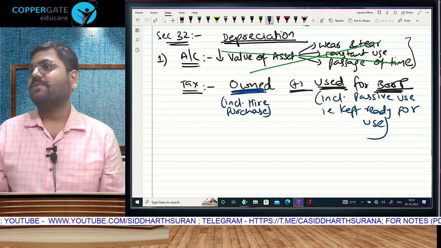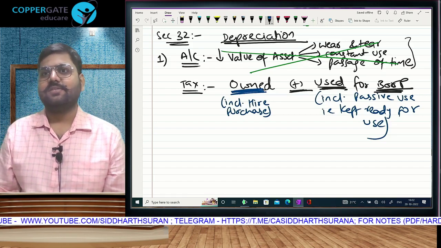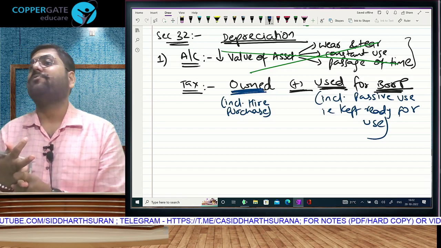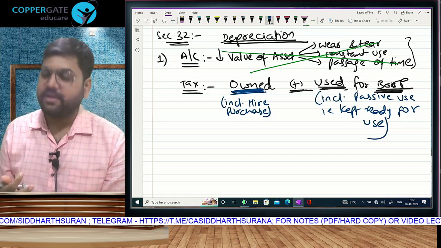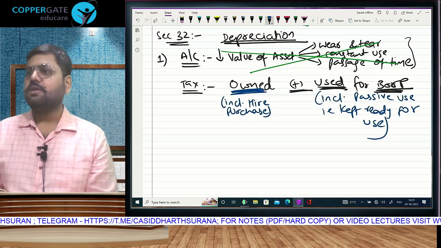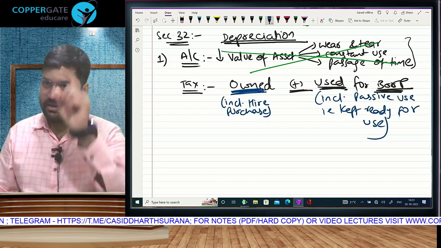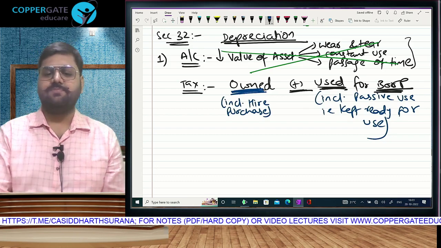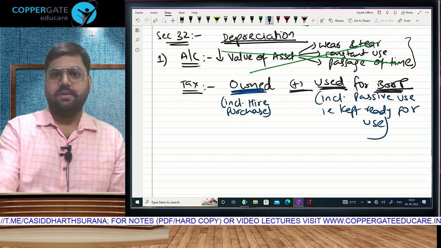Owned and used. दोनों में we can take depreciation. Owned includes hire purchase and use includes passive use. Passive means kept ready for use. Is that understood? We have just started depreciation. Please make sure that whatever we have done till now, since we started PGBP, everything and depreciation ka two conditions in particular, please study that and come tomorrow.